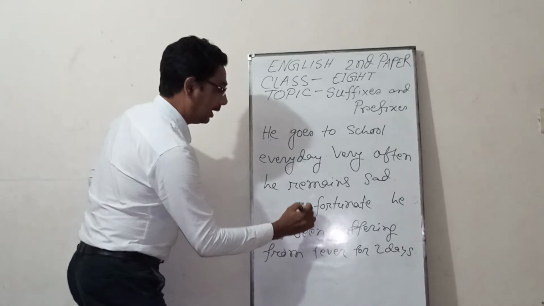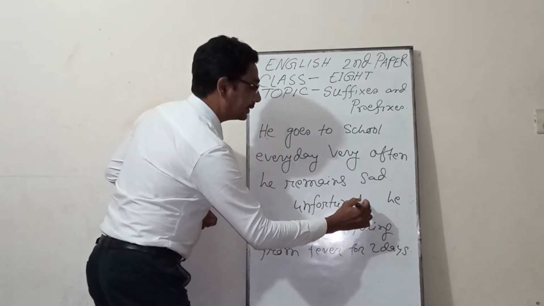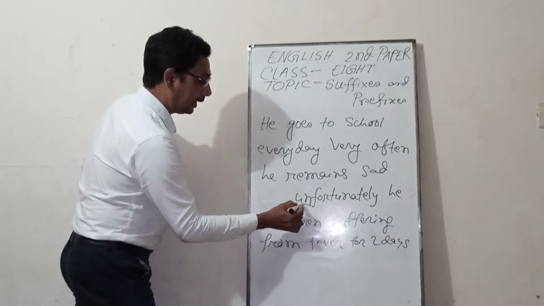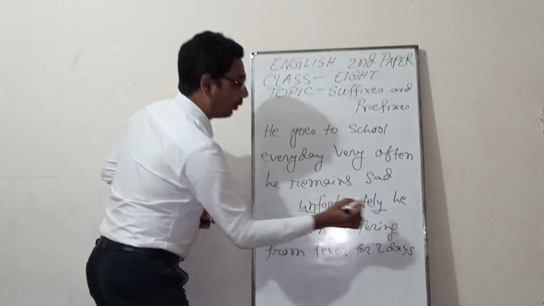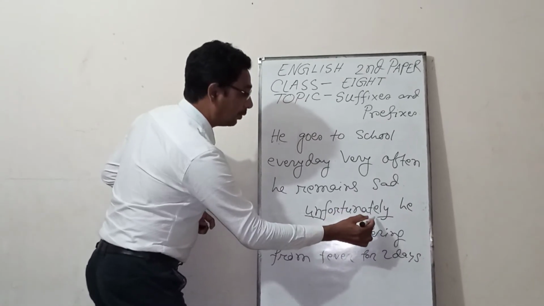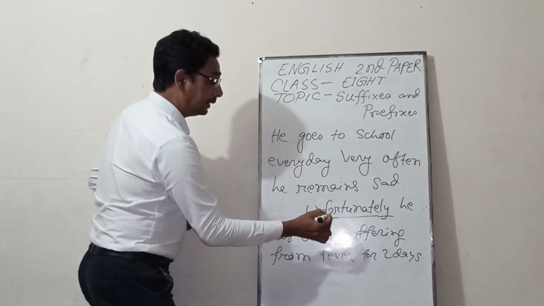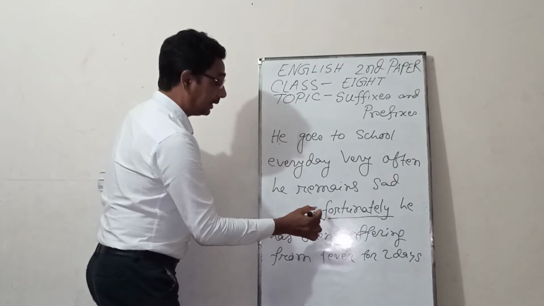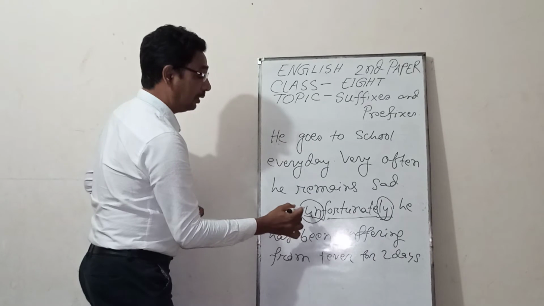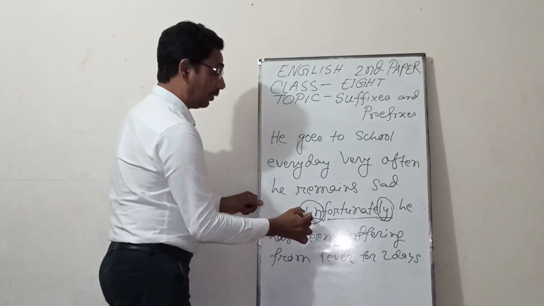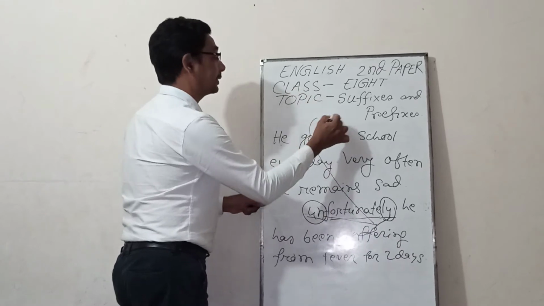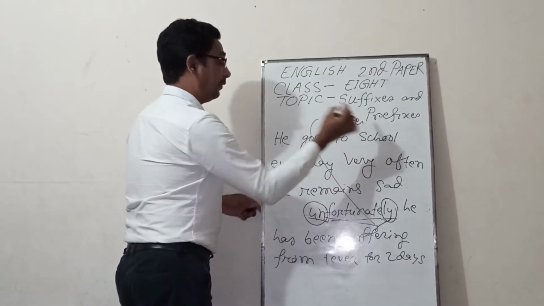You see, fortunate, unfortunate, unfortunately. You see here un, here L-Y, and these are the two parts, and the main word is fortunate. If you write the syllable before the given word and after the given word, this is called affixes.